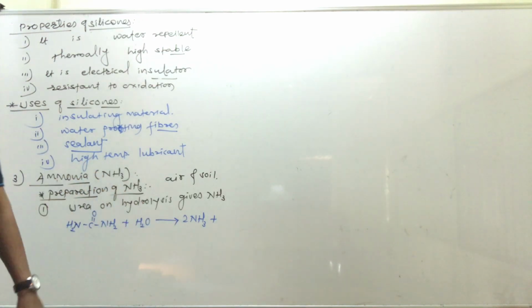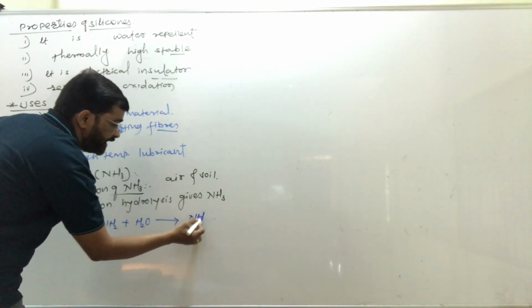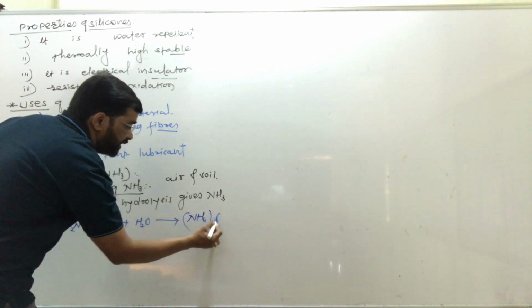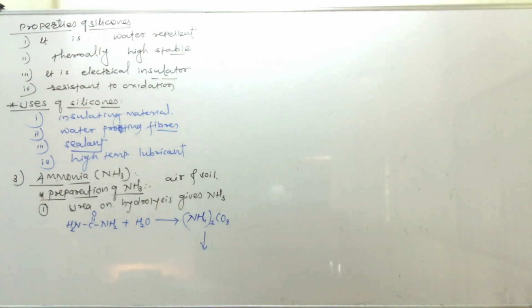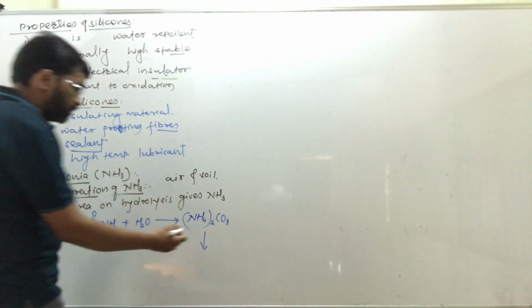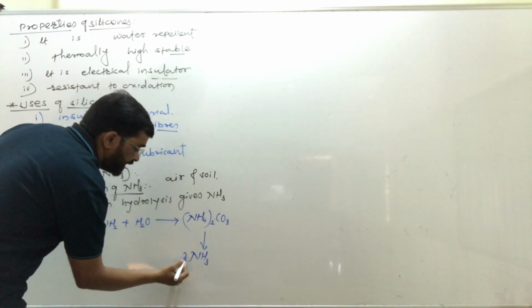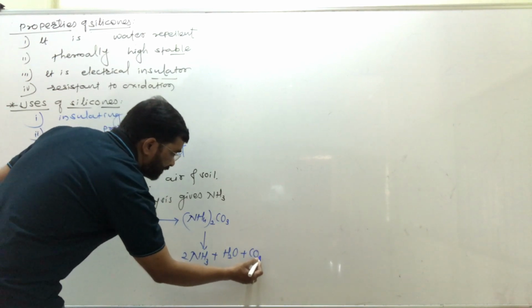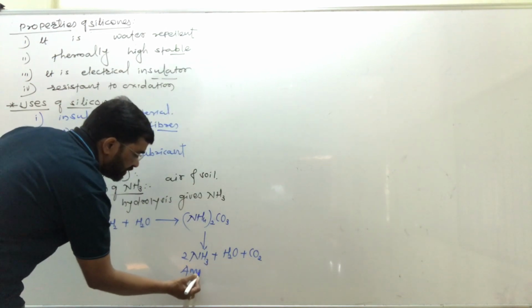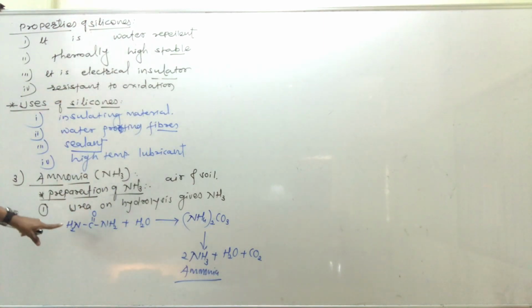Before that, there is formation of ammonium carbonate, and this ammonium carbonate on further heating produces ammonia, NH3, 2 moles, then H2O, and carbon dioxide gas is formed. So this is the preparation of ammonia from urea.